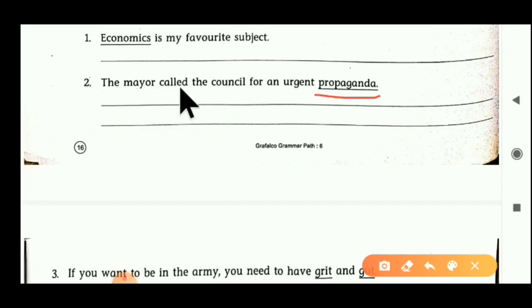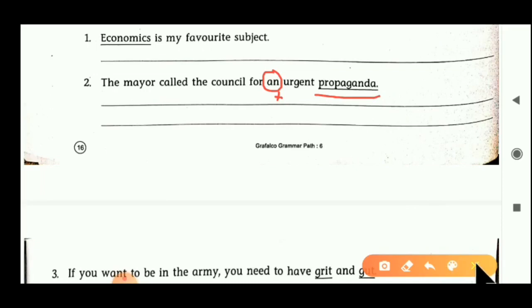The mayor called the council for, that part remains the same, but we have to remove the article an, because an article is used with a singular noun. So it becomes: The mayor called the council for urgent propagandas. We put s after propaganda, so it is converted into plural form.